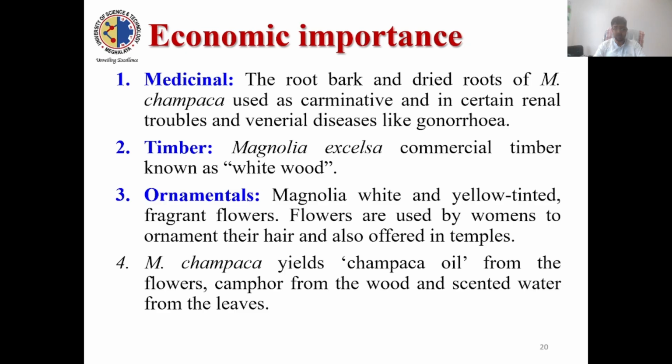And these species are also used for beauty because of their ornamental value, and some species are cultivated, planted in gardens, with big yellow or white colored fragrant flowers. Magnolia champaca yields champaca oil from the flowers, camphor from the wood, and scanty water from the leaves.